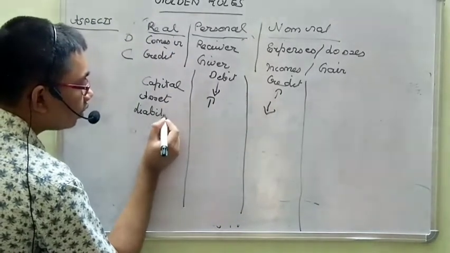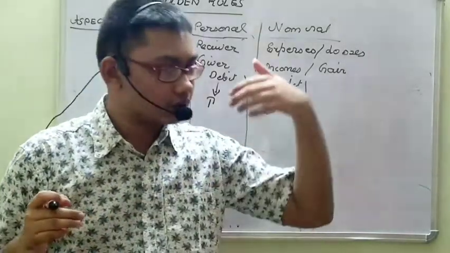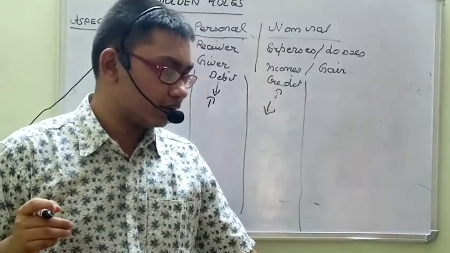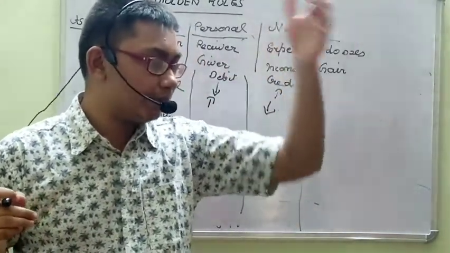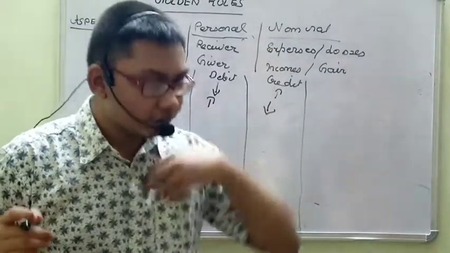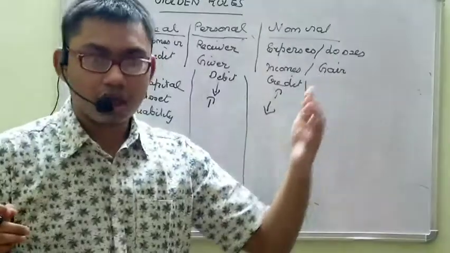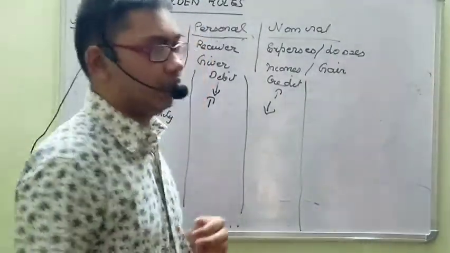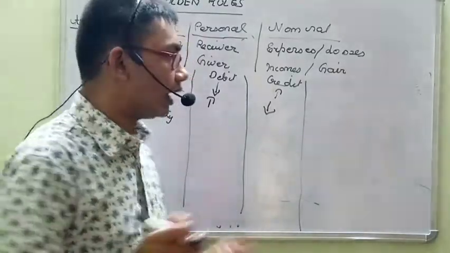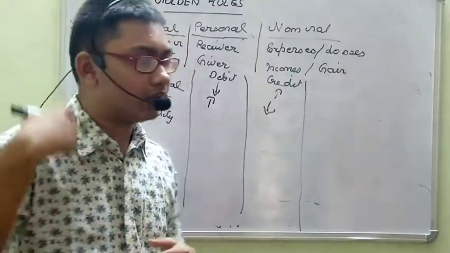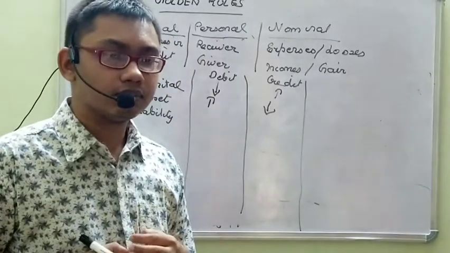Then liability. Liability, what happens? It is the obligation of our enterprise to somebody else. Right? It is the obligation of our enterprise to somebody else. That person will be debited when we are giving. But when we are giving him money, we have taken a loan from somebody, say I have taken a loan from Ram, and if I am giving him back this money, what will happen?